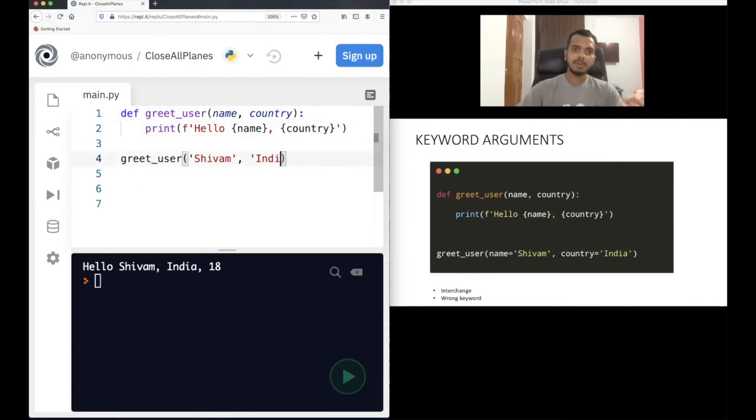So another way of passing the same thing is I can use keyword arguments. Something like this: name equal to Shivam, country equal to India.